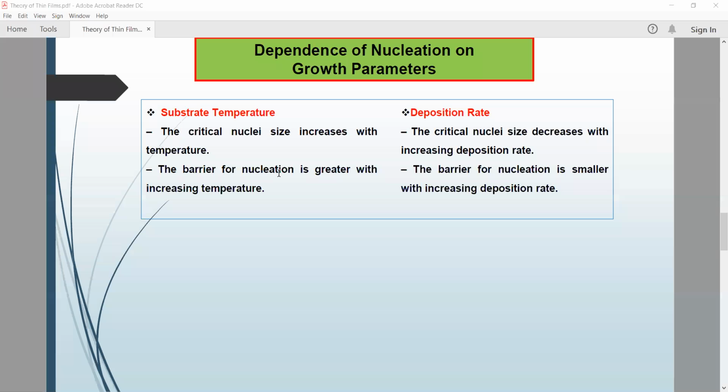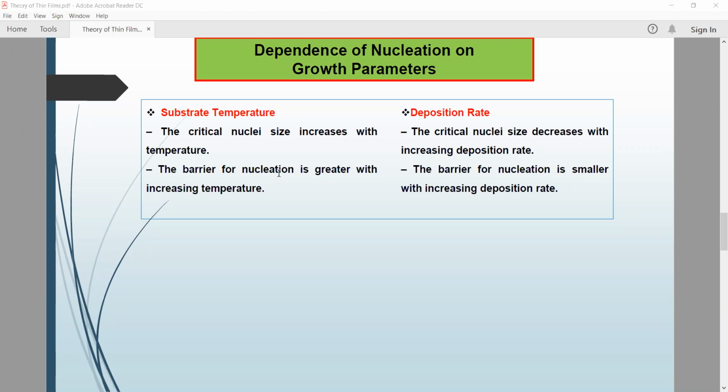Okay, so the growth process may be summarized as consisting of a statistical process of nucleation, or it may happen as surface diffusion controlled growth of three-dimensional nuclei and formation of a network structure and its subsequent filling to give a continuous film.